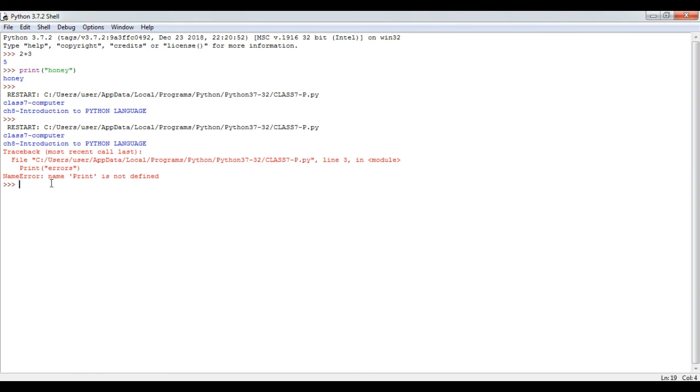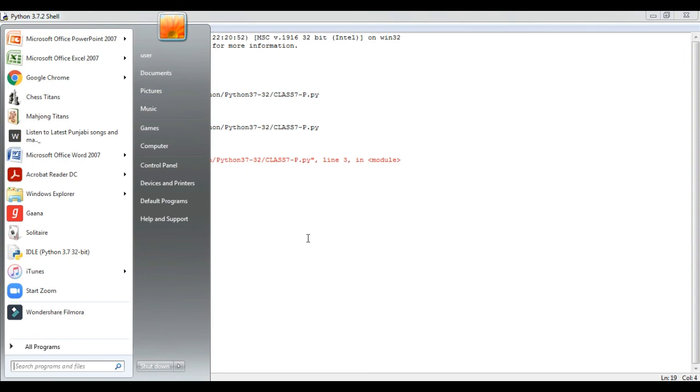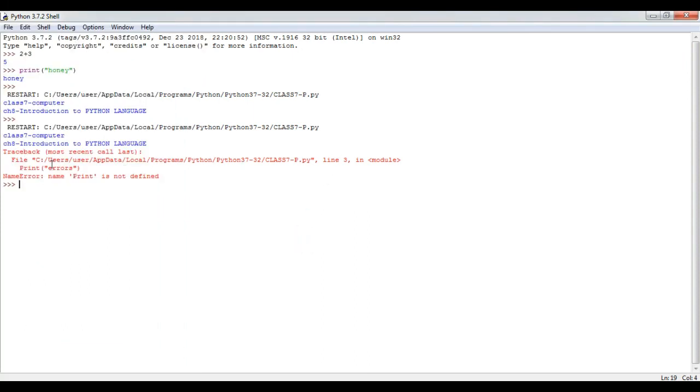Now these red lines are the errors, meaning we have made a mistake in our programming code in the script mode. And we also have the error identification, that is, we have an error in line 3. See, it is written over here that we have an error in line 3, and the error is in the print command. See, name print is not defined, because as I have told, print is a command which is in small case. Python is case sensitive, and I have written print with a capital P. So here is the error.